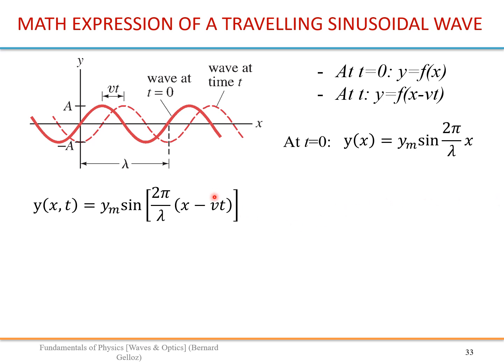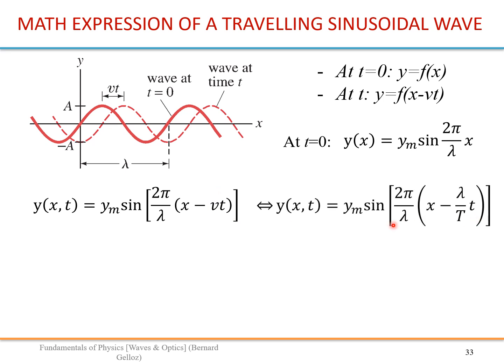So now we can go further. We can write it in this way. So v is lambda over T. We can get rid of the lambda, I mean in this one, like this. So we distribute the lambda, and we get an x divided by lambda and a t over T. So this is very beautiful. It's mathematically beautiful. Why? Because you see that these are dimensionless.